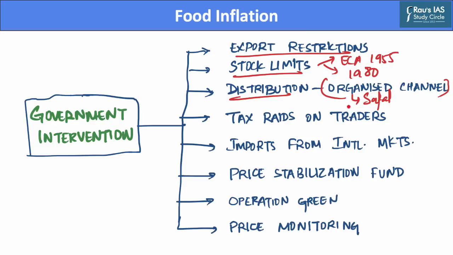And these organized outlets provide commodities such as onions at a fixed price. Also, to control the hoarding of food products, the government conducts tax raids on traders, and this has resulted in the supply of hoarded material into the market, which eventually leads to lower food prices. Also, the government undertakes imports from international markets. For example, last year, when the prices of onions in the domestic market were high, India undertook imports from countries such as Turkey to increase the supply of onions in the domestic market.